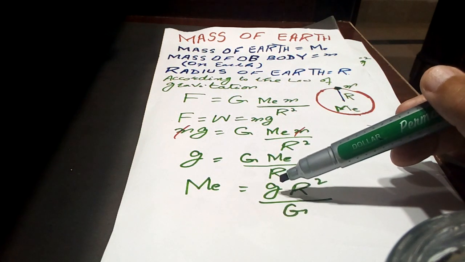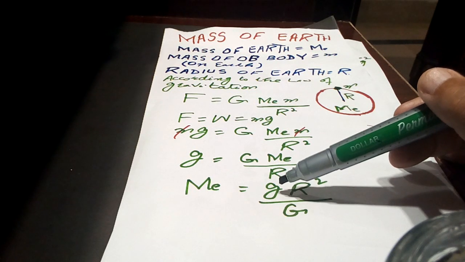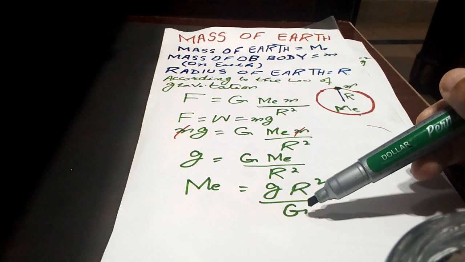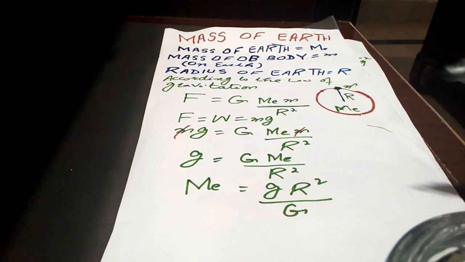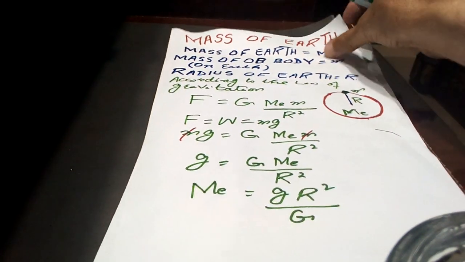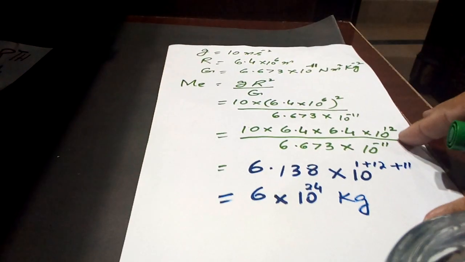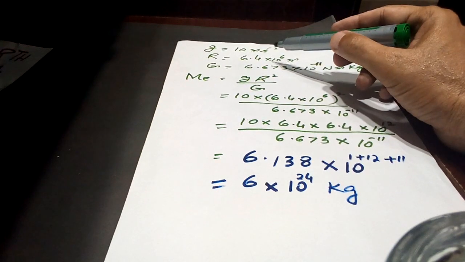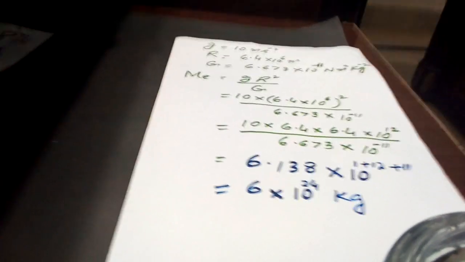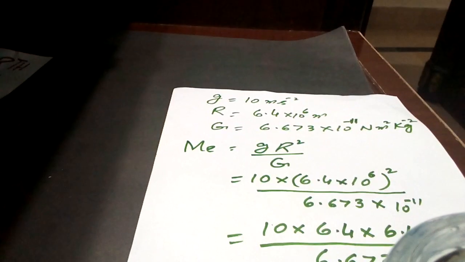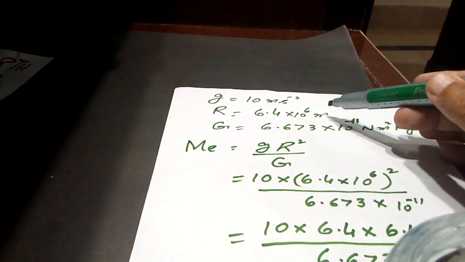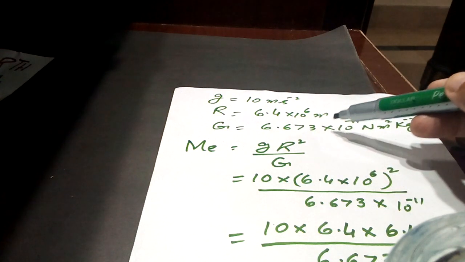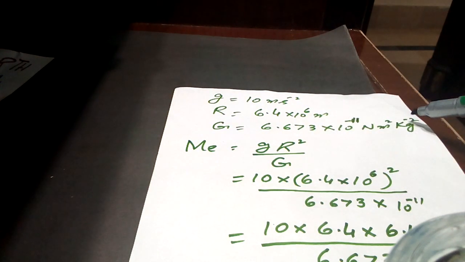g is the acceleration due to gravity. On Earth its value is taken as 10 meter per second square. R is the radius of Earth, 6.4 × 10 to the power 6 meter, and capital G is the universal gravitational constant, with value 6.673 × 10 raised to the power minus 11 Newton meter square per kilogram square.